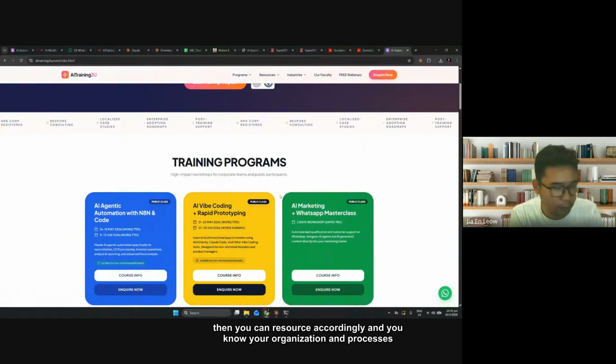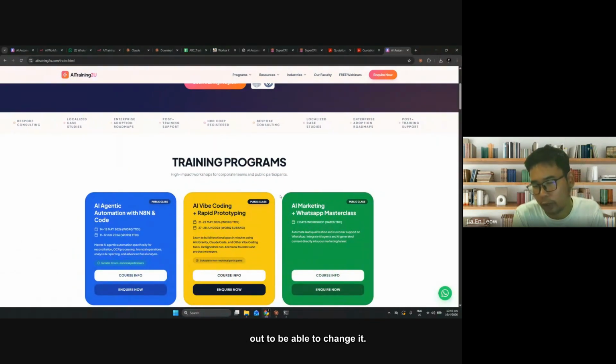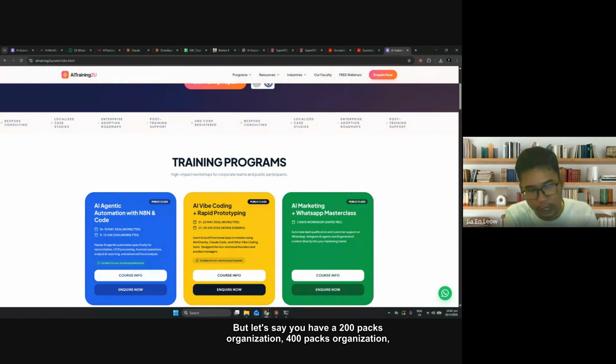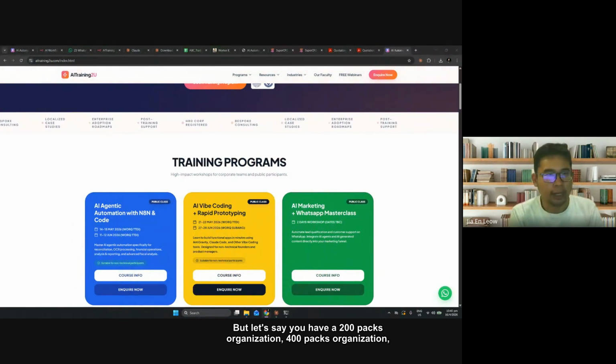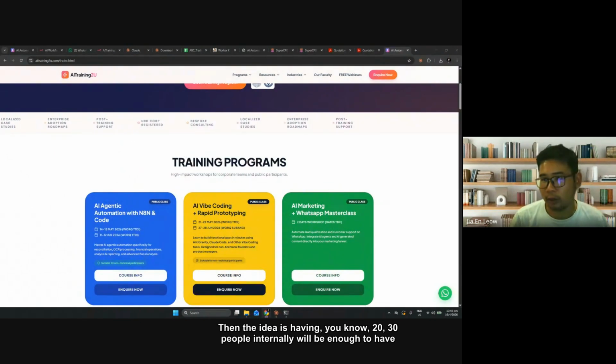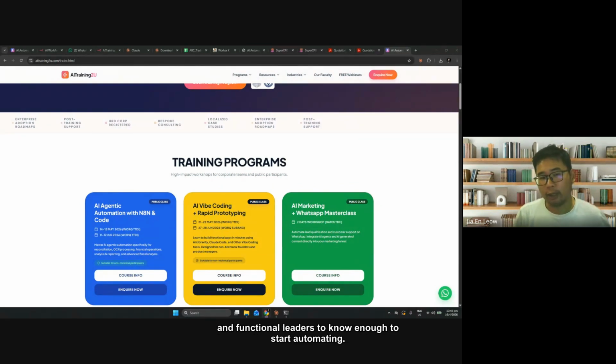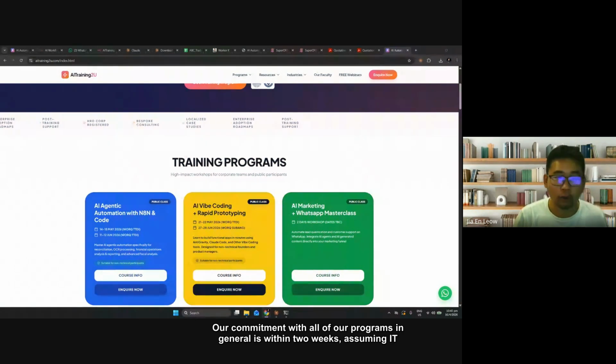We always encourage the bosses to go for it because once you know what's possible, then you can resource accordingly, and you know your organization and processes inside out to be able to change it. But let's say you have a 200 pax organization, 400 pax organization, and you want to have holistic AI transformation across the organization quite quickly. Then having 20, 30 people internally will be enough, with different functional heads and functional leaders, to know enough to start automating.